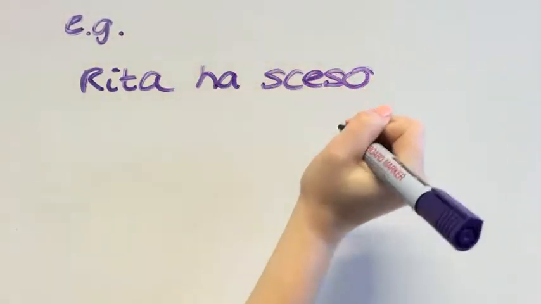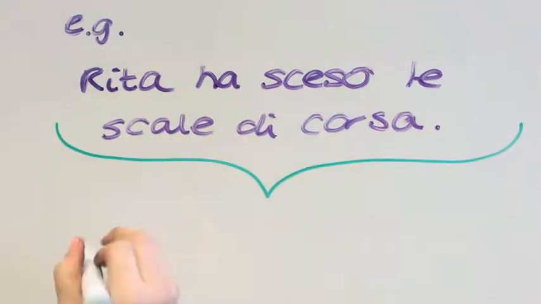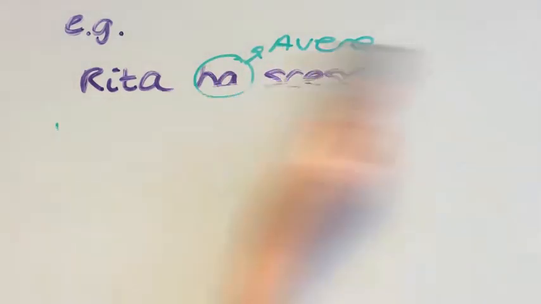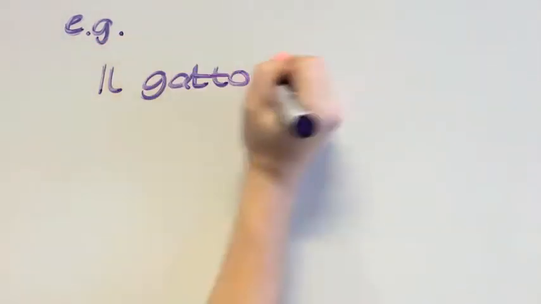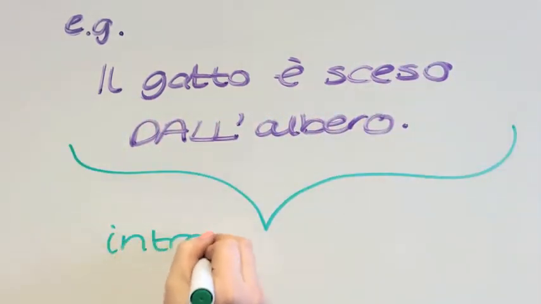Another example of scendere is Rita ha sceso la scala di corsa. This is transitive because there is a direct object and therefore having to use avere. On the other hand, il gatto è sceso dall'albero. This is intransitive because there is a preposition and meaning you have to use the auxiliary essere.